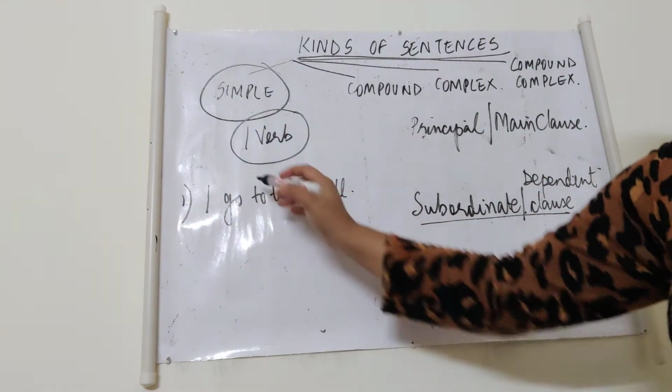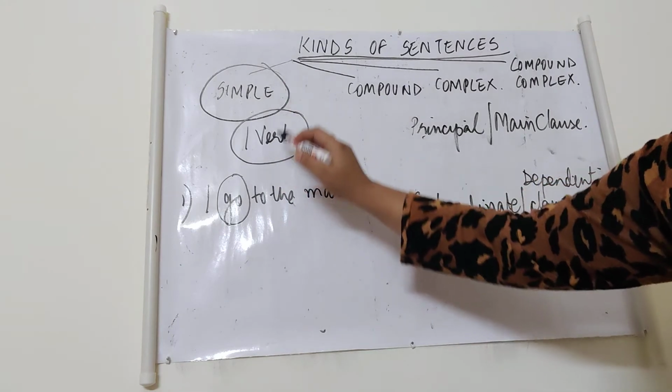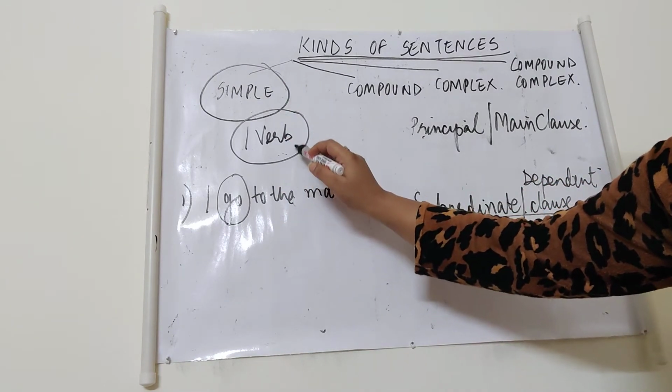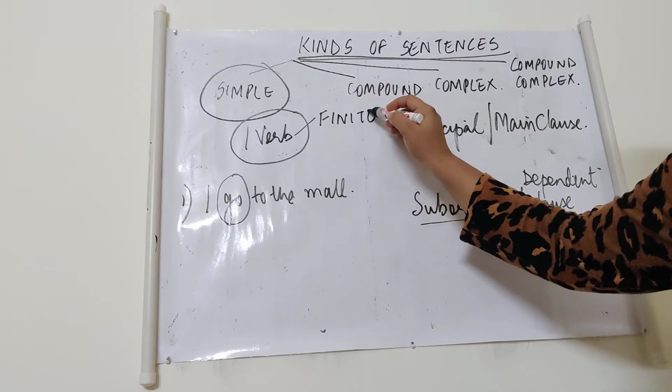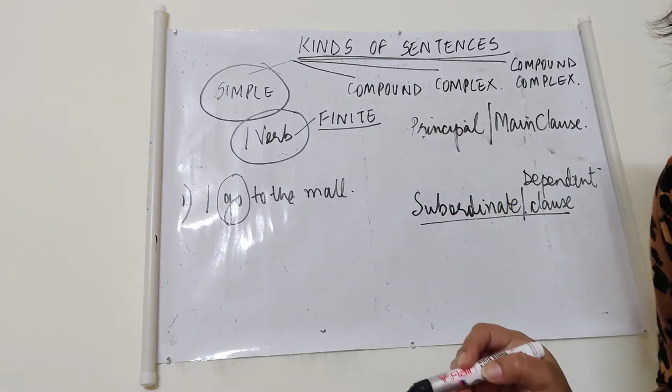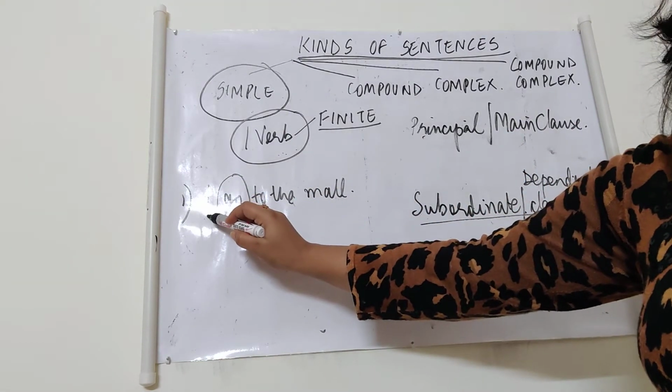Now here, children, go is one verb. Every simple sentence, listen to me very carefully, will have one verb, and this verb has to be a finite verb. Finite verbs are those verbs which change with the subject.